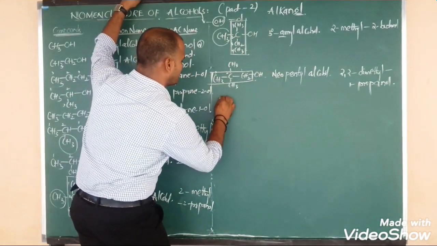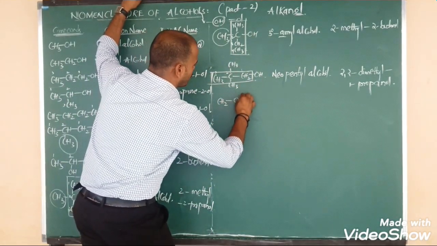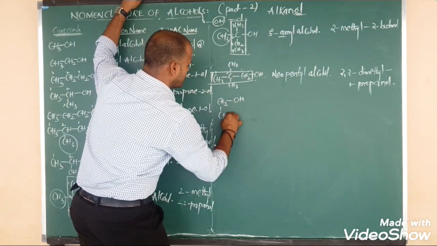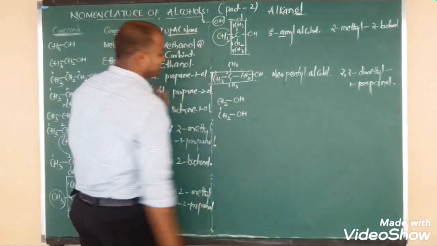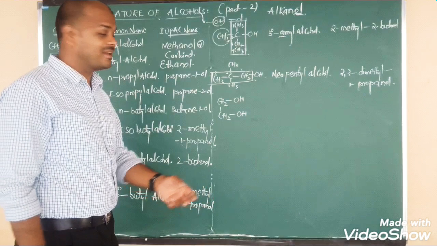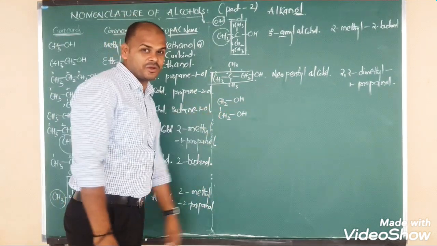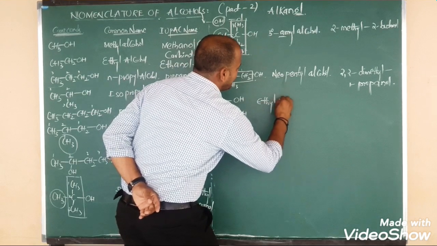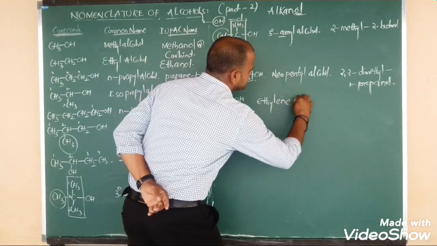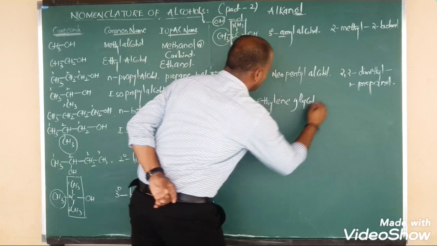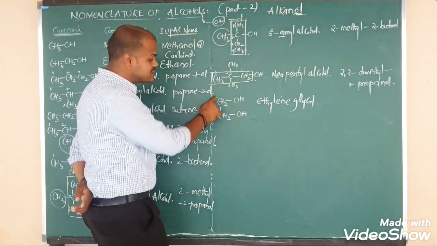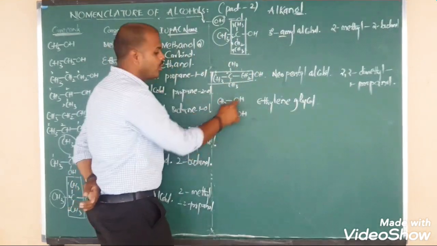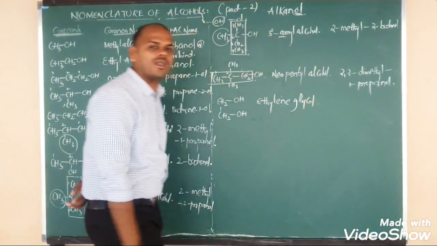Right. Next, another example: CH2 bonded to OH, bonded to CH2 bonded to OH. Tell me now, what is the compound's common name? This belongs to the dihydric category. Yesterday I told you, right, beta? So its common name is glycol, or simply ethylene glycol. CH2 means methylene, CH2 means ethylene. OH, this is the glycol form.